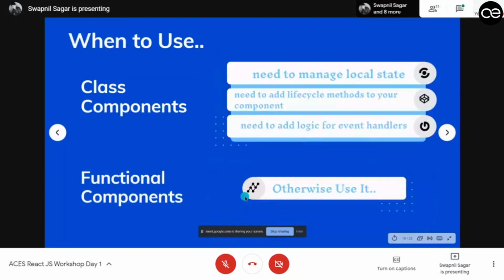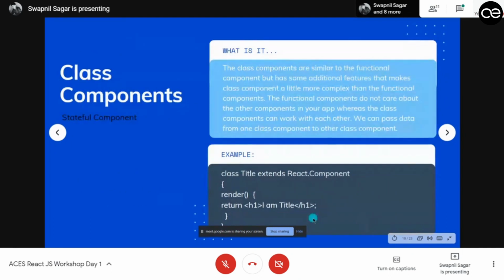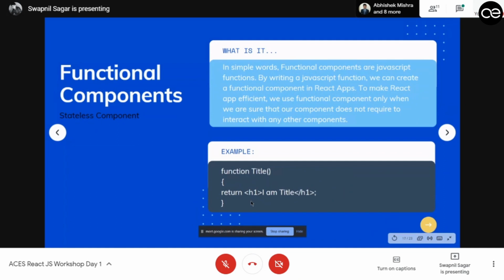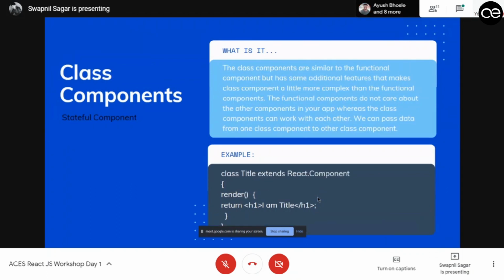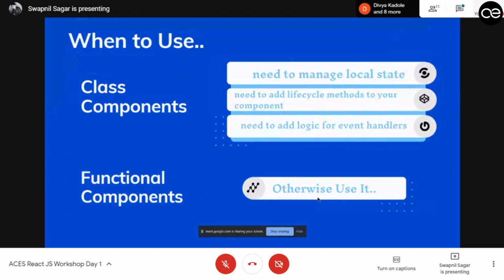So the render function basically tells React that anything inside the return function, you need to render it in an HTML page. Render doesn't have any parameters. It doesn't have any callback functions or anything. It is just a method which tells React that okay, whatever is in between this scope, you need to render it. But functional components don't have that. You can simply write anything inside the return function, and it will render it.